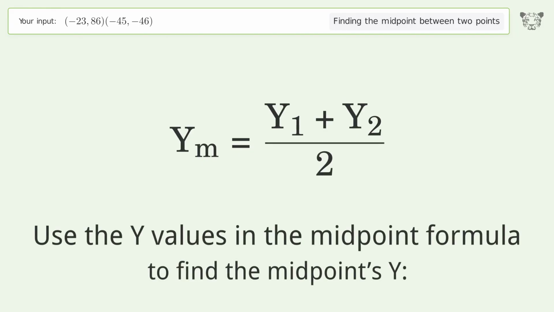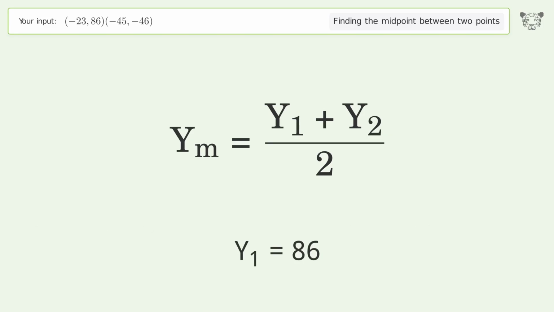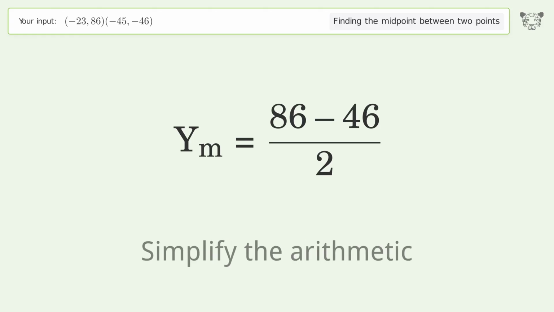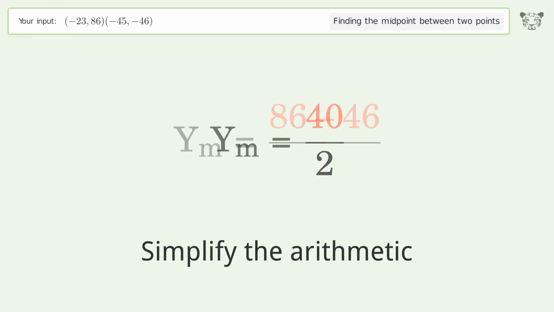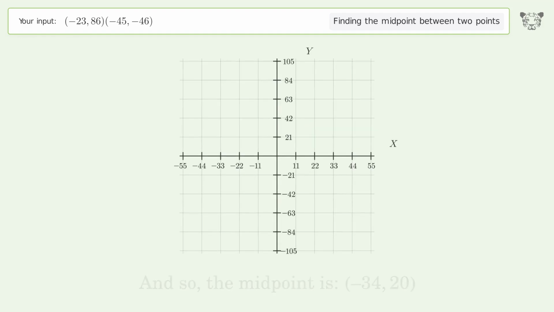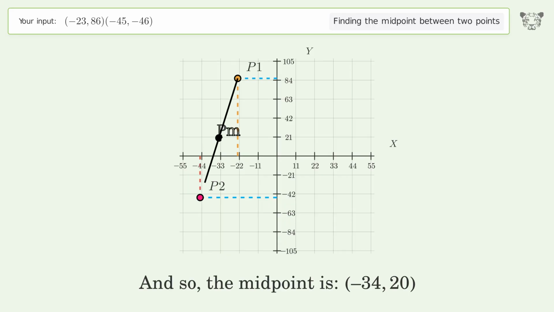Use the y values in the midpoint formula to find the midpoint's y. y1 equals 86. y2 equals negative 46. Simplify the arithmetic. And so, the midpoint is negative 34, 20.